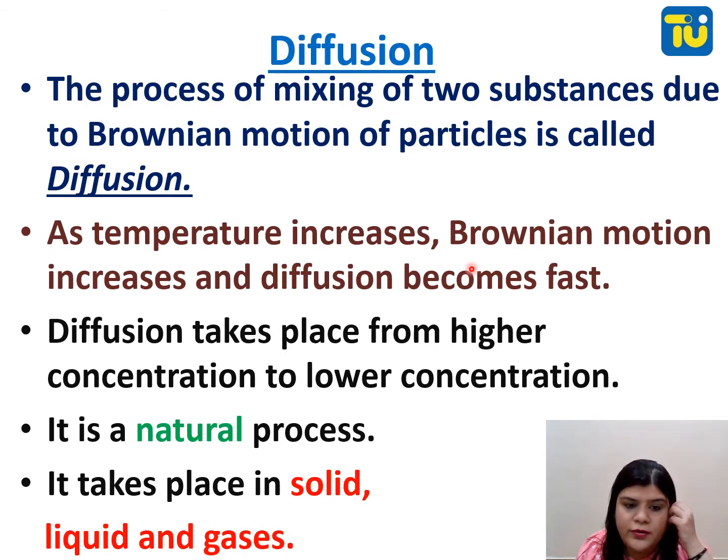Now we will talk about diffusion. Okay, diffusion means something is getting diffused. Fine. So we will talk about it. The process of mixing of two substances due to Brownian movement of particles is called diffusion. You know, in Brownian movement, particles move in zigzag motion. As temperature increases, Brownian movement increases and diffusion becomes fast.